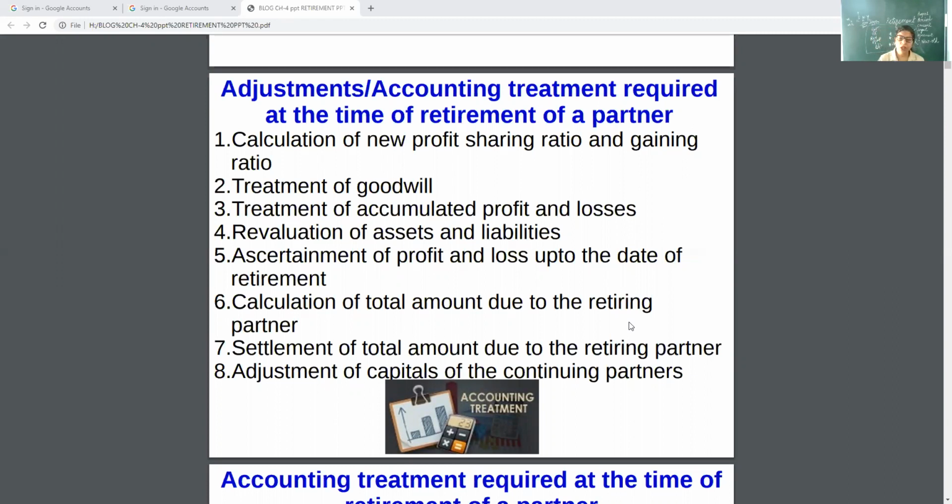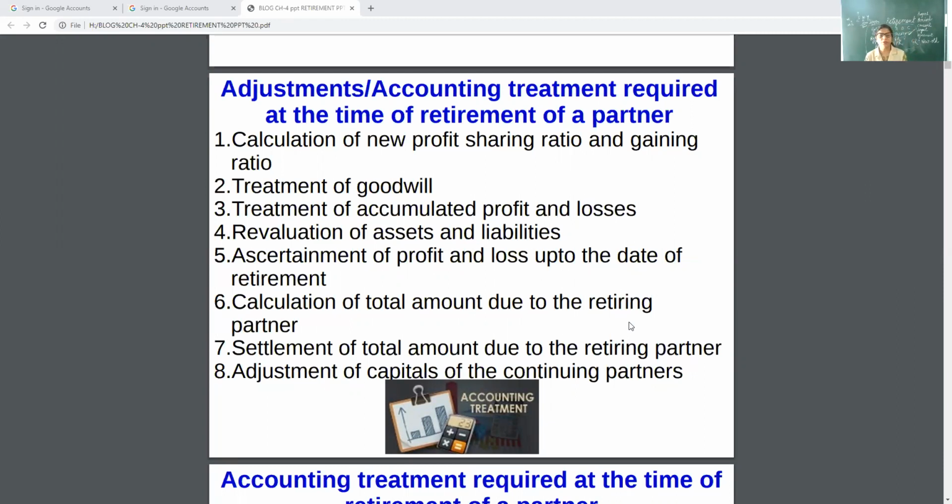Then profits and loss up to the date of retirement, then total amount due to retiring partner, how this amount is settled, and adjustment of capital of the continuing partners, the remaining partners' capital will also be calculated. So these are the adjustments required at the time of retirement of a partner.